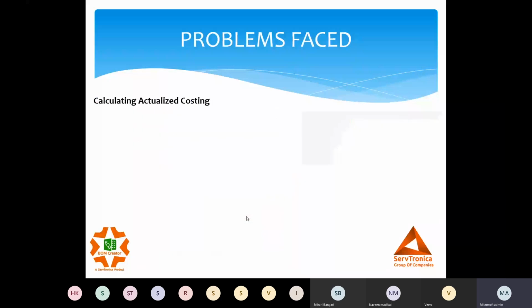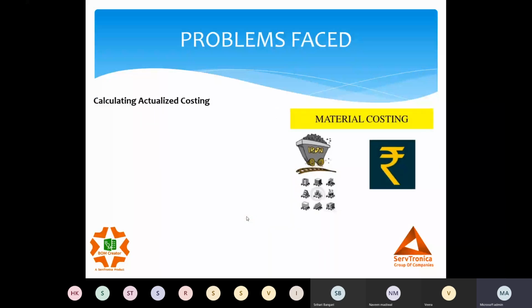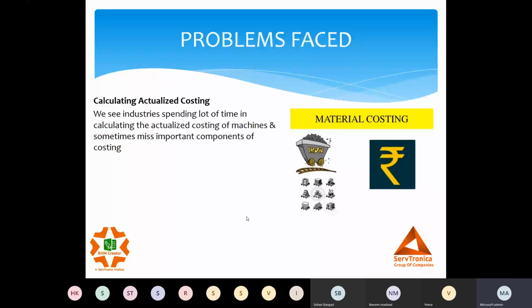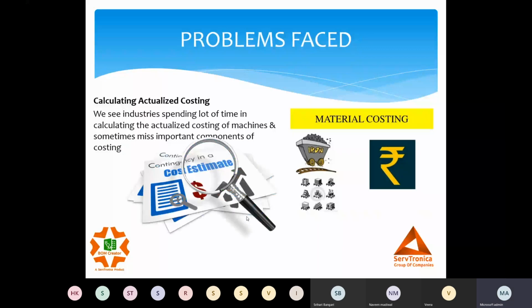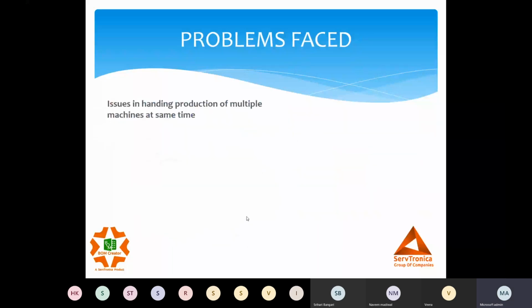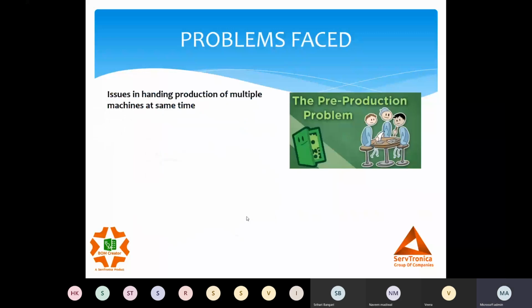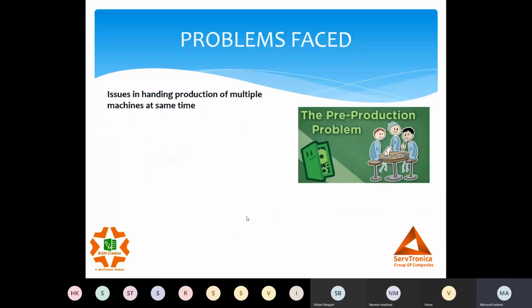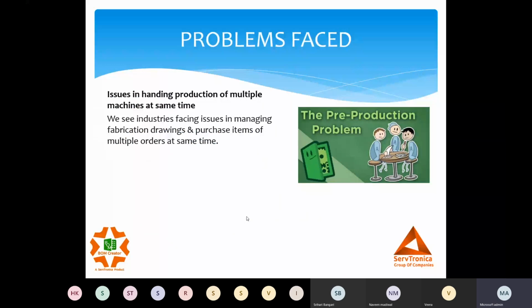Again, project costing becomes a challenge, and when we do the costing, we often miss important aspects of costing and ultimately end up creating a cost contingency for the project. Last is the issue in managing multiple releases of drawings by production, design, and the purchase.